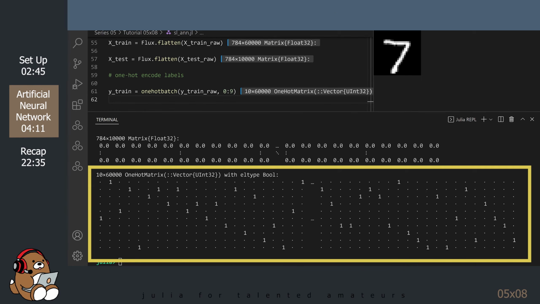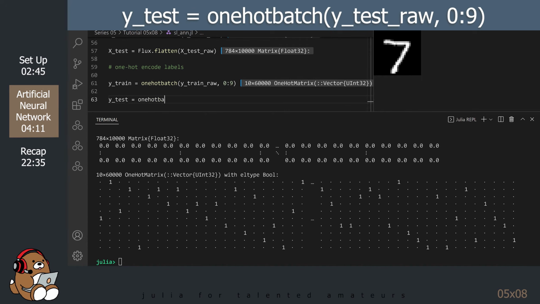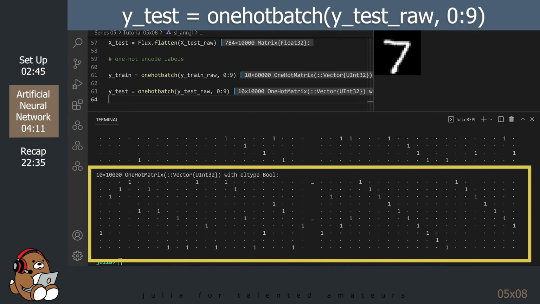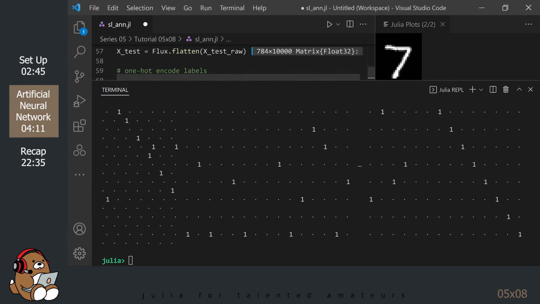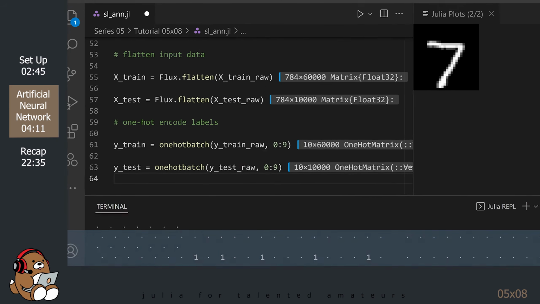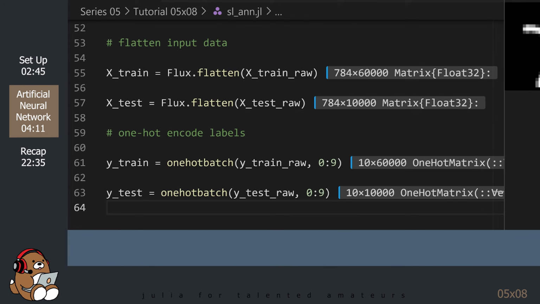The one-hot-batch function also concatenates all of these column vectors horizontally, so the result is a 10 by 60,000 one-hot matrix, made up of Boolean values. All of those dots are zeros. We need to do the same thing for the testing labels. In the REPL, you can see that it's a similar result, except the testing data only has 10,000 labels. Okay, we are now ready to define our model.